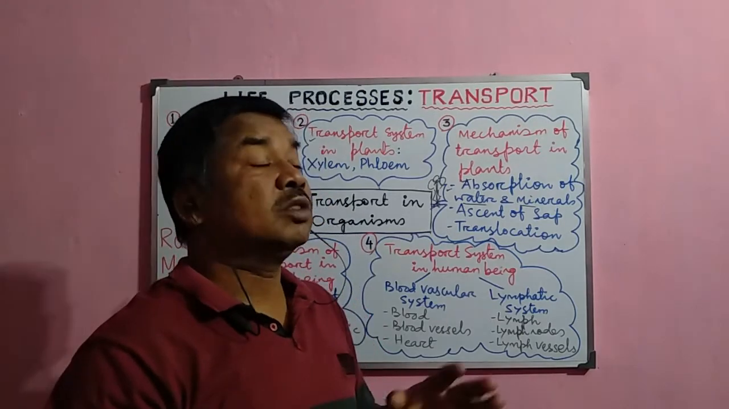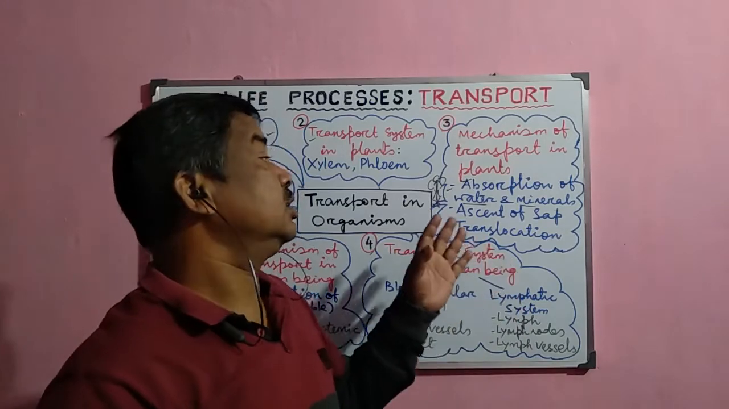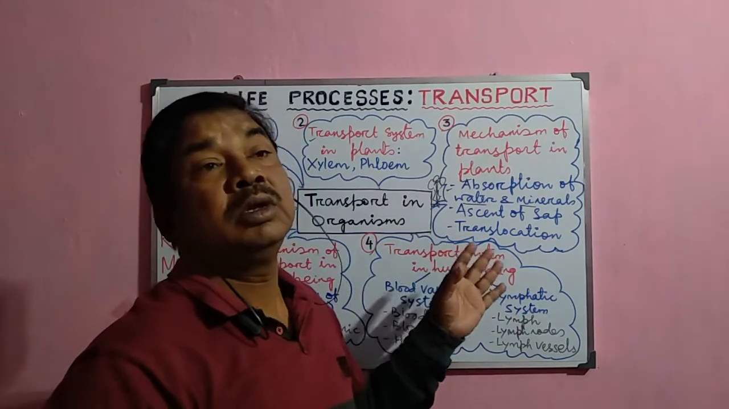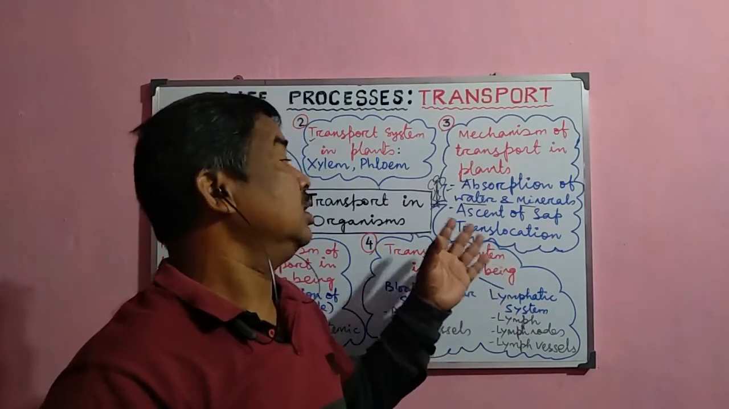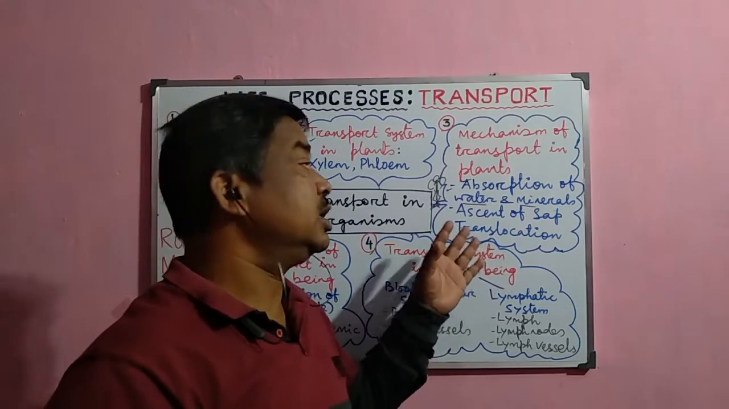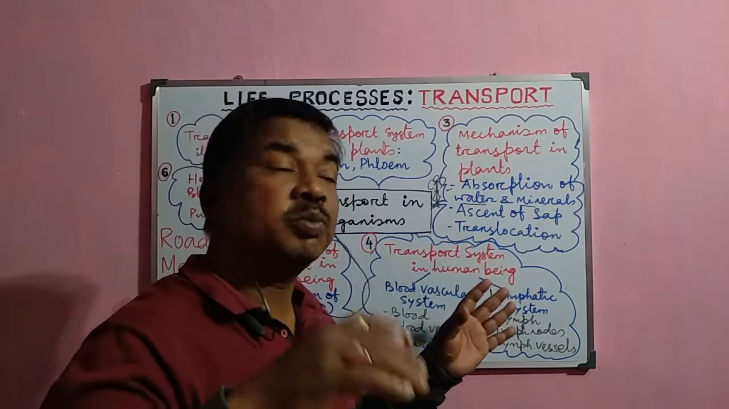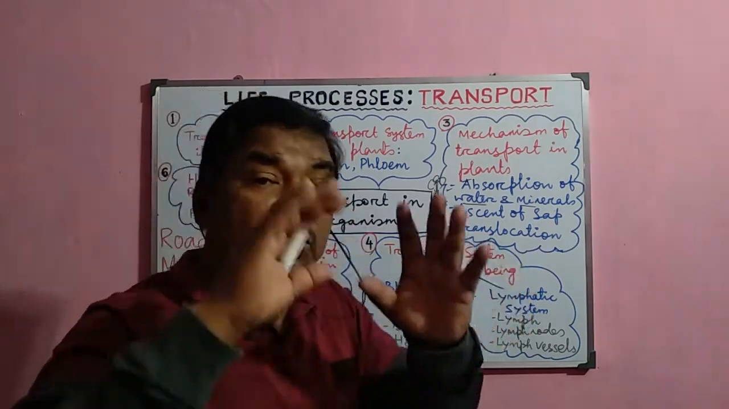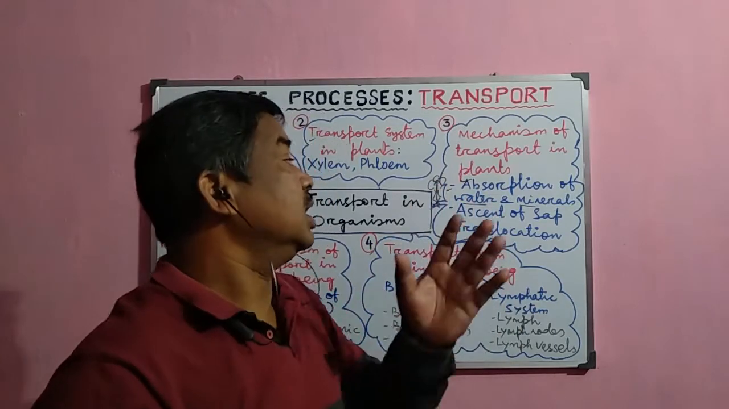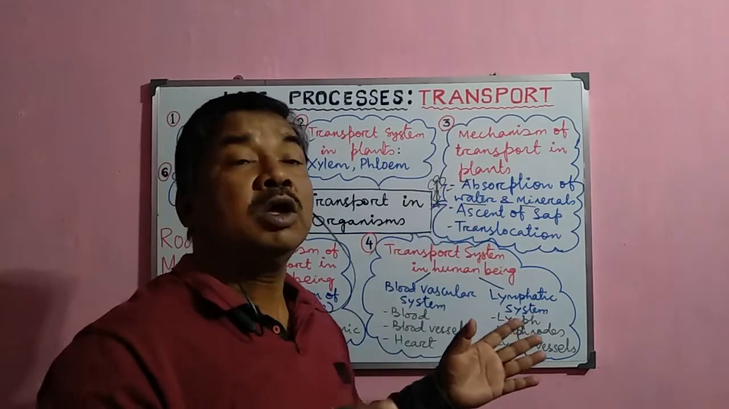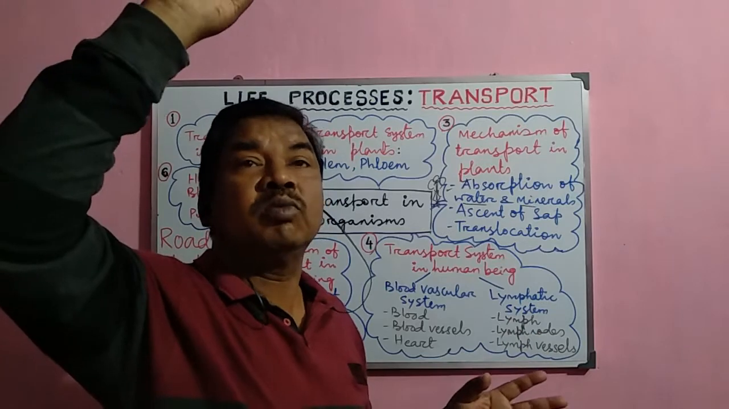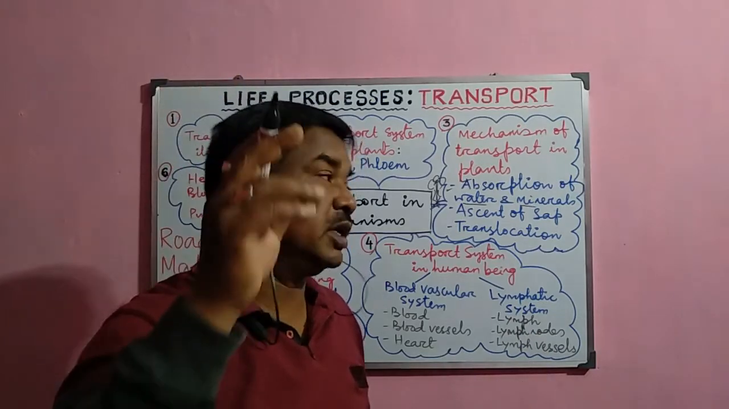So what are the important forces? That is the transpiration force, root pressure force, and there is the capillarity force, then cohesive adhesive force, like that. So all these forces, combined, help in the movement of water from the root to the tip of the plant against the force of gravity.